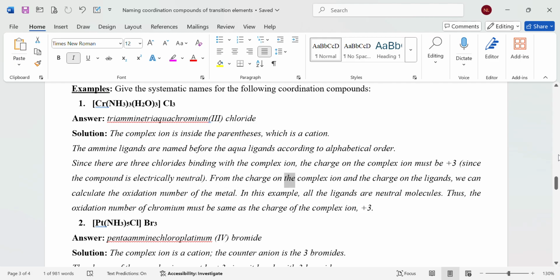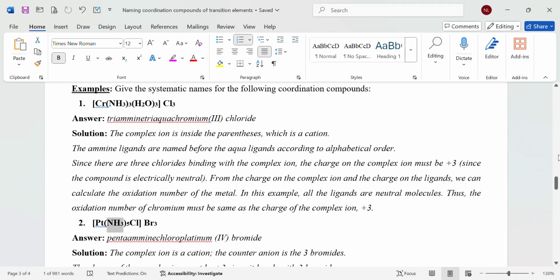From the charge on the complex ion and the charge on the ligands, we can calculate the oxidation number of the metal. In this example, all the ligands are neutral molecules. Thus, the oxidation number of chromium must be the same as the charge of the complex ion, +3.